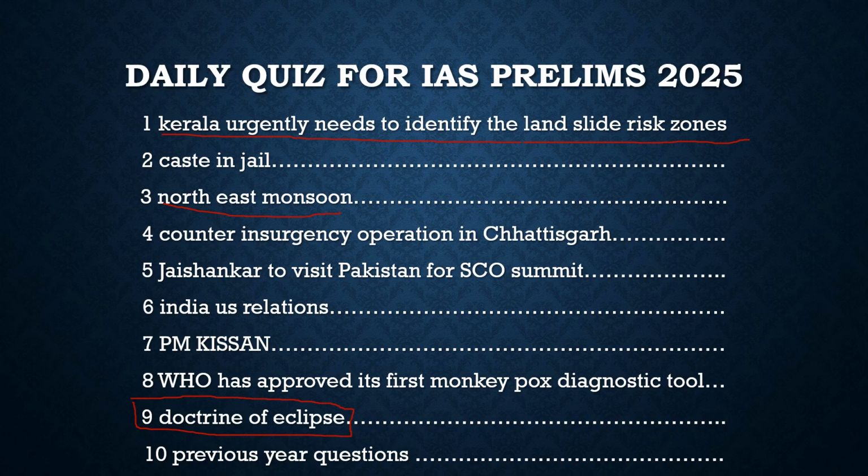According to the author, this northeast monsoon is very much important for our agrarian states, especially Tamil Nadu and coastal Andhra Pradesh.